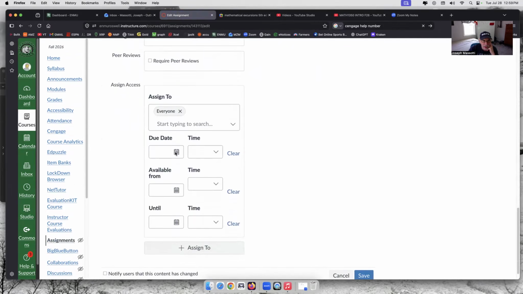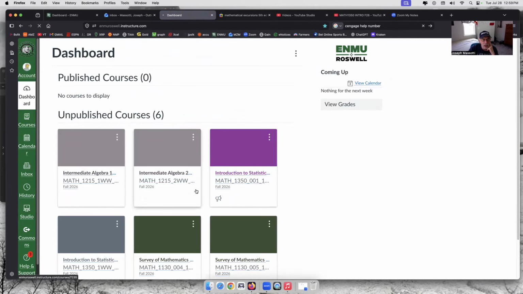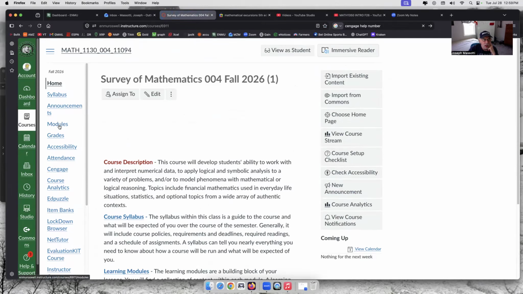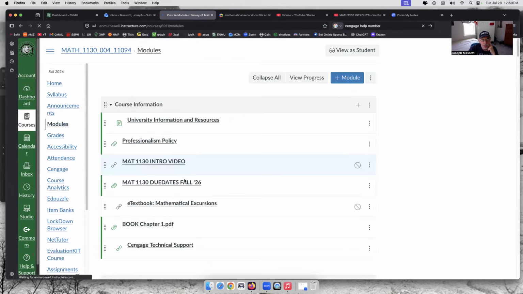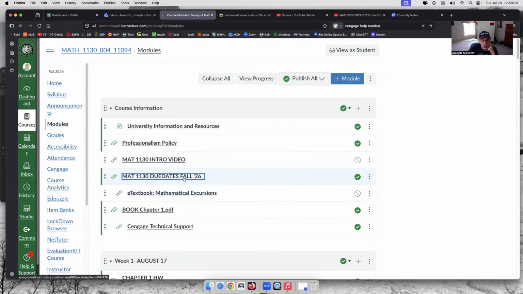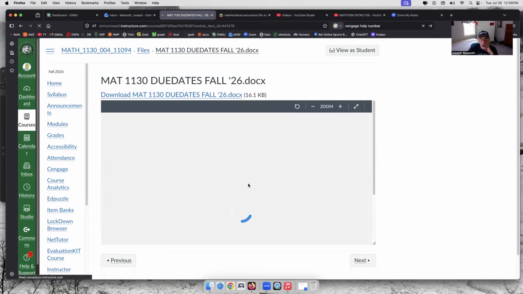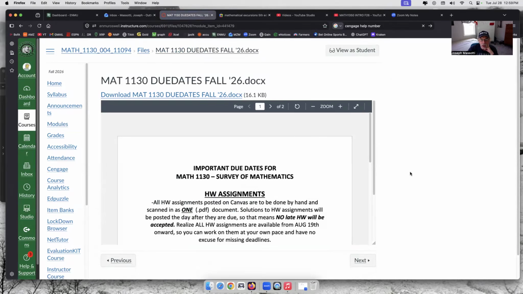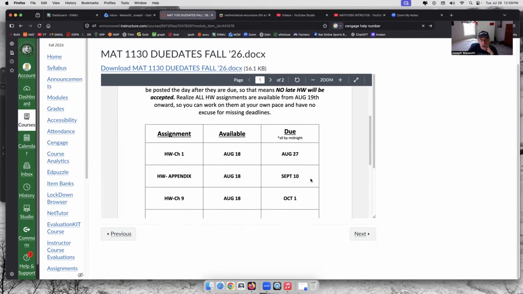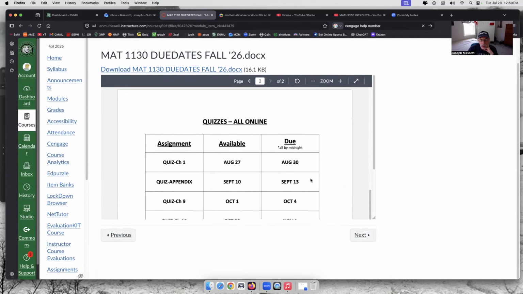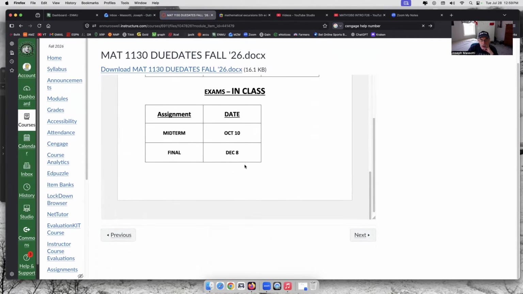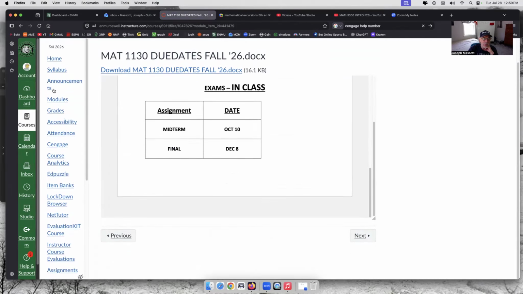Why don't I have a due date there? I've got to fix that. Anyway, those due dates will be the due dates that you see here on the due date page. So you do have those dates here. I will fill those in before class starts. But here's all the due dates for your assignments and your tests and the dates of the midterm and final.